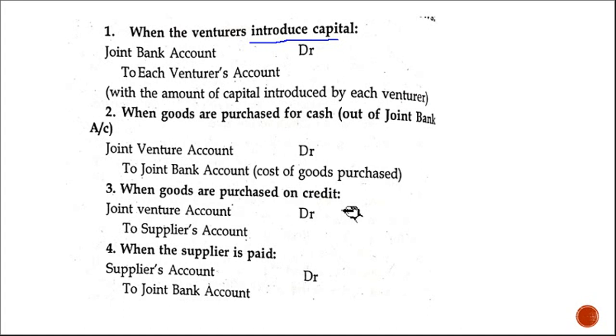Third one, when goods are purchased on credit. Usually here, purchases account debit to your supplier's account. Here, instead of purchases, you have to write joint venture account. So joint venture account debit to supplier's account. When the supplier is paid, who is receiving the money? The supplier. Money is going out, right? So the bank account should be credited. Supplier's account debit to joint bank account. Clear?